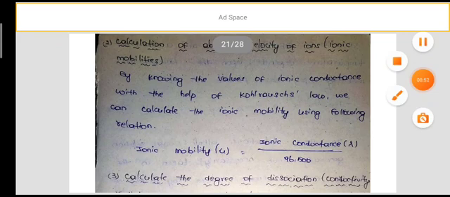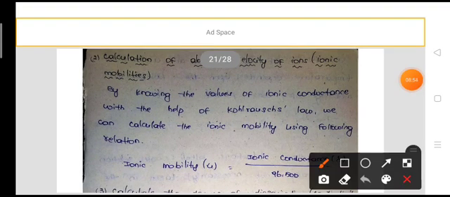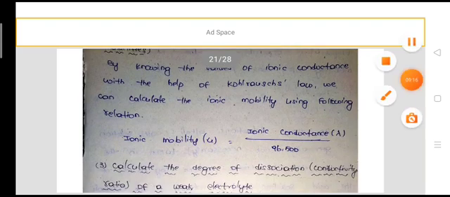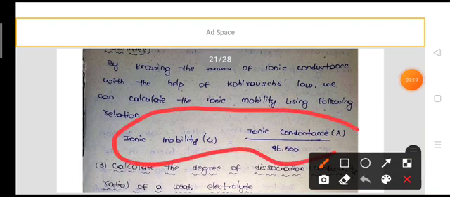Application 2. By using Kohlrausch law, we can calculate the ionic mobility or velocity of ions. We can calculate the absolute velocity of the ions, that means absolute velocities means ionic mobilities. We have a relation: ionic mobility mu is equal to ionic conductance divided by 96,500 coulombs.